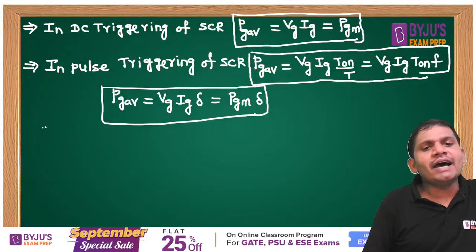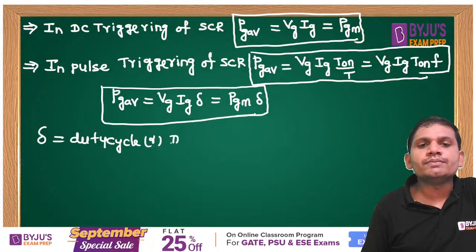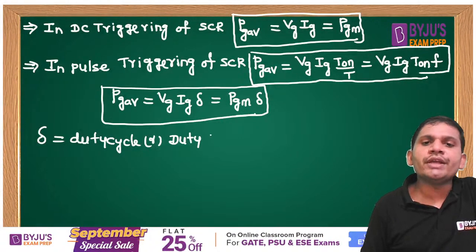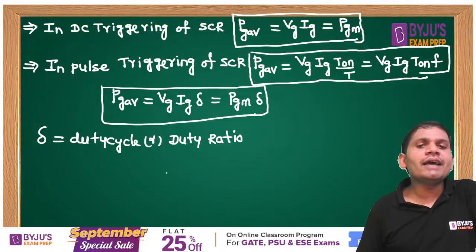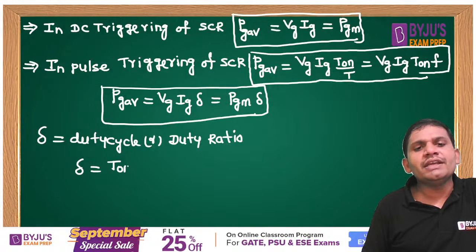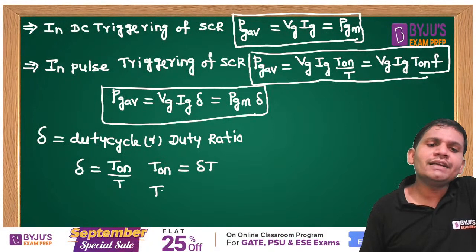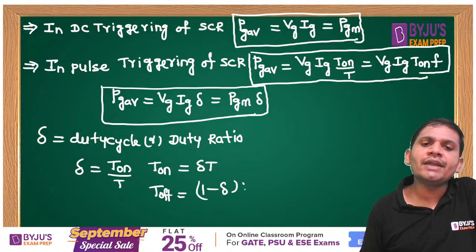Then what is the delta here, students? This delta is the duty cycle or duty ratio. How to write delta? Delta equals T on by T. Then what is the T on? T on equals delta T, very important. And T off equals 1 minus delta into T.